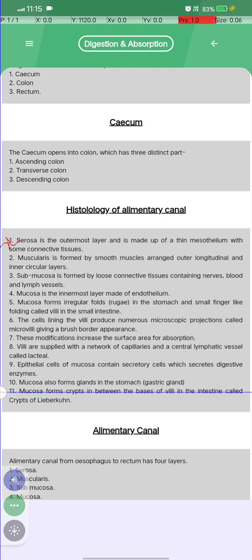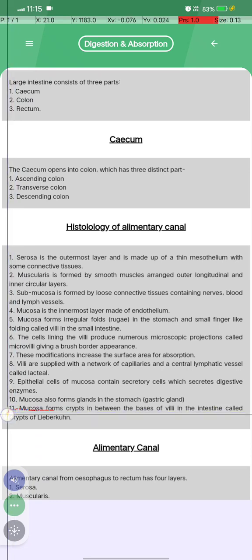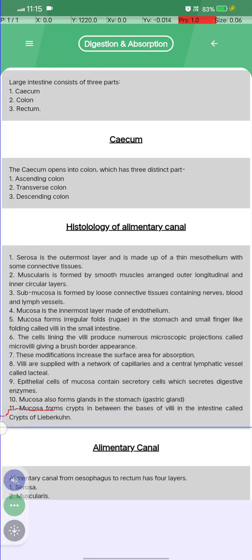Mucosa also forms crypts between the bases of villi in the intestine, called the crypts of Lieberkühn.